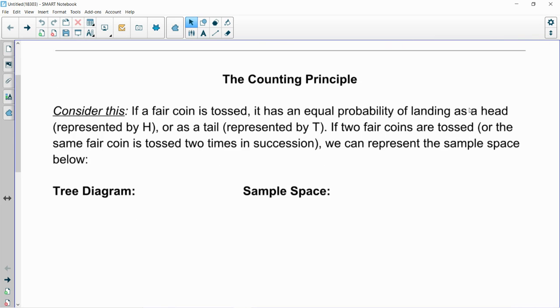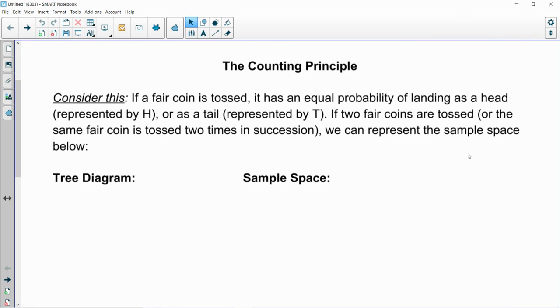We're going to talk about the counting principle here. Now, we're going to open up a little scenario. When we talk about probability, often some very common examples are used. Things like tossing a fair coin, rolling a fair die, picking a card from a fair deck of cards, that sort of thing. So we'll start with tossing a fair coin.